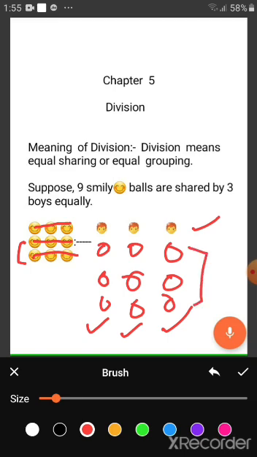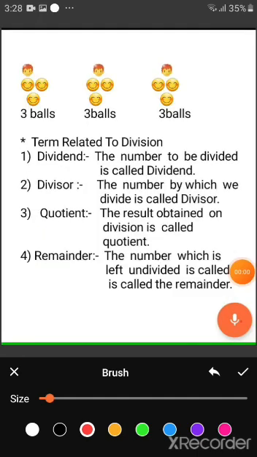Now you see here. I hope you understand what is the meaning of division. They equally get 3 balls. Now next I would like to explain some important points in division. Here you see each boy gets how many balls? 3 balls. 3 smiley balls.